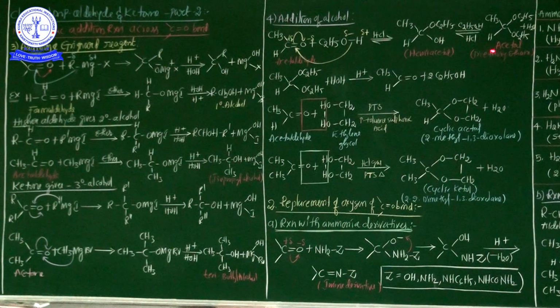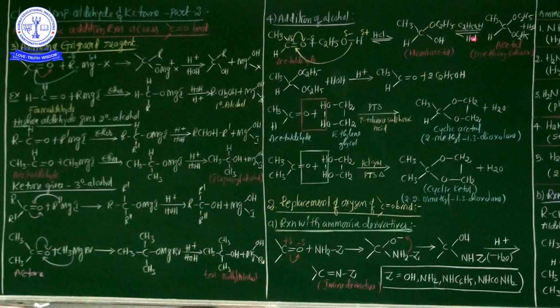This is the most important. See here, acetaldehyde and ethyl alcohol in the presence of dry HCl, and hemiacetal is formed. This hemiacetal is more unstable because of the ether functional group as well as the alcohol group. So this unstable hemiacetal immediately reacts with one more molecule of ethyl alcohol in the presence of HCl gas. Finally acetal is formed, and additionally a water molecule is eliminated. What is the compound name of the acetal? Diethoxyethane is obtained.